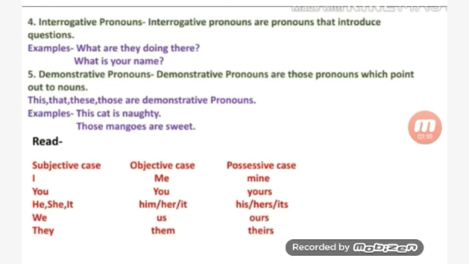So children, learn this table, and I hope you understood the pronouns. So do practice pronouns at your home.